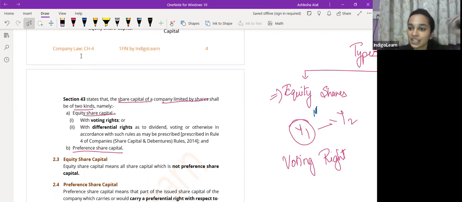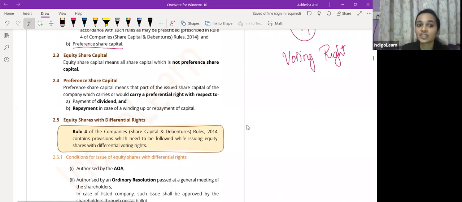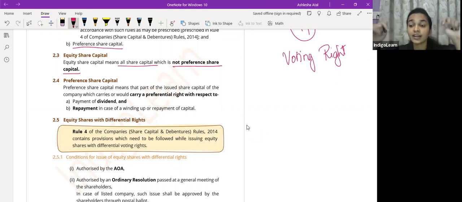Okay, so equity share capital क्या होता है, preference share capital क्या होता है? Like I've told you, equity share capital mean all the share capital which is not preference share capital. So in order to understand the meaning of equity share capital, you should first understand the meaning of preference share capital. अभी Companies Act में बहुत जगह ऐसा होता है कि एक definition, one definition is related to another definition. Say for example, definition of a public company. If you remember the definition of public company का definition यही बोलता है, these are not basics, these are a part of your syllabus. So that's the reason why I am going into a lot of detail.